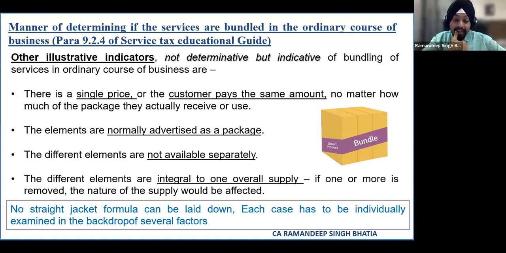And we see that in various AARs, whenever we mention that these indicators are present and that is why they are naturally bundled, generally we see that the authorities give this disclaimer also as a reference and say that they are not conclusive. They are just indicators, and no straight jacket formula can be applied. It is even mentioned in the service tax education guide. So it acts as a both ways word to us.